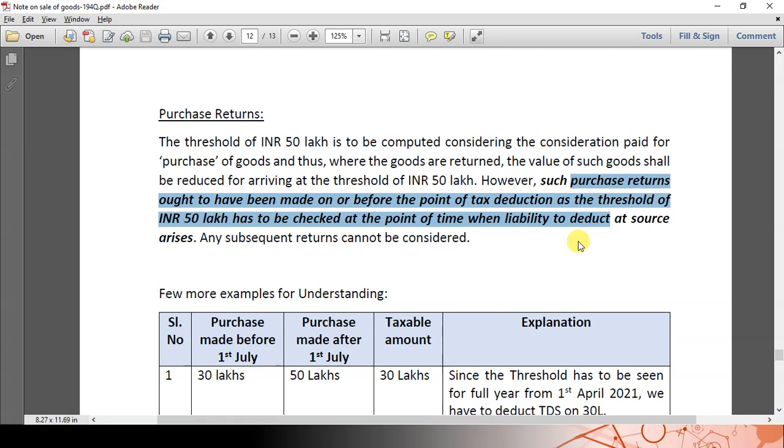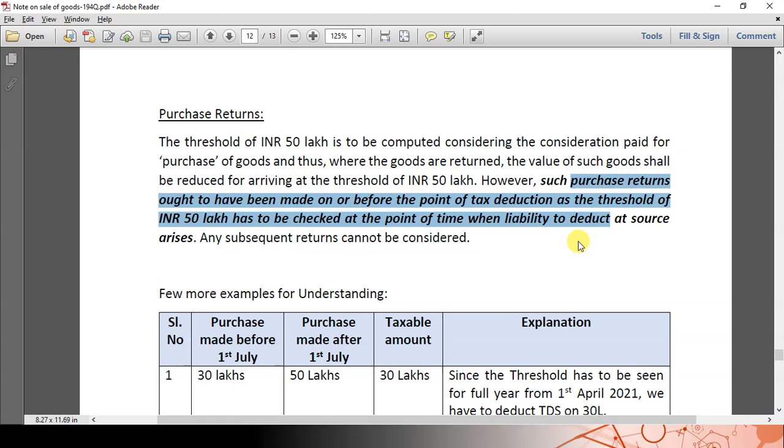On 1st of August, the purchase made during the year is 35 lakhs. On 2nd of August, there is a purchase return of 10 lakhs. Since the threshold has not been crossed on 2nd of August, you can straight away reduce it from the limit for calculating the threshold of 50 lakhs. That means purchase of 30 lakhs minus 10 lakhs return, so the purchase made is only 20 lakhs.